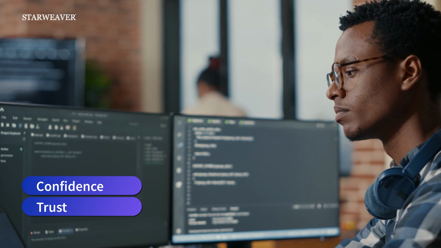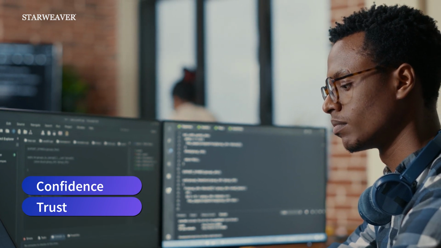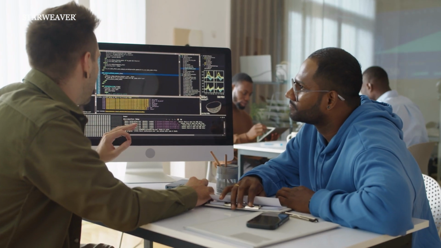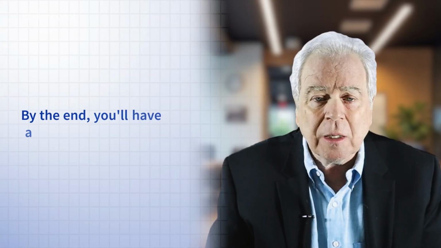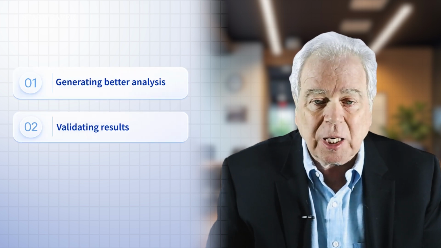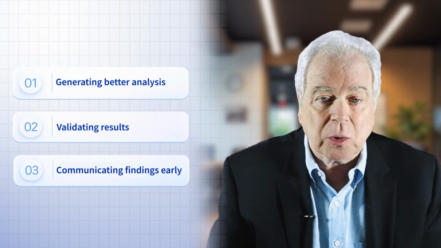What sets this course apart is our focus on confidence and trust. Using GenAI in analytics introduces risks: wrong answers, weak assumptions, hidden bias, but we'll ensure you apply best practices in frameworks like CRISP-DM and data governance to validate your results. By the end, you'll have a repeatable approach to generating better analysis, validating results, and communicating findings clearly.